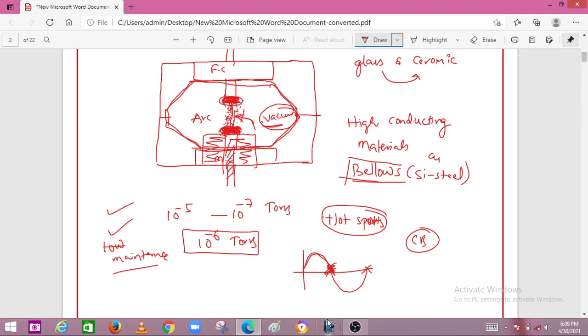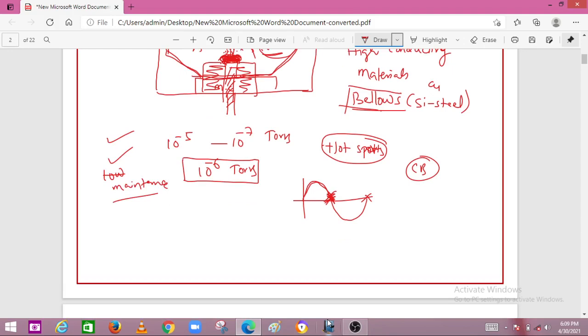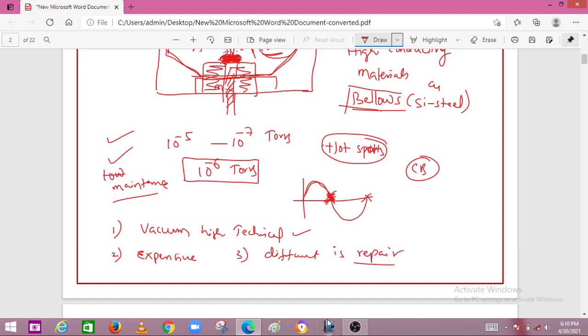Along with the advantages, there are some disadvantages as well. First, to create the vacuum inside the chamber, you need high technical constraints. You require high technical constraints to create the vacuum in the vacuum chamber. So that is the first drawback. The second one is that it is somewhat expensive compared to the remaining circuit breakers. And the third one is that it is difficult to repair whenever there is a problem in the circuit breaker. So this is another drawback of the vacuum circuit breaker.